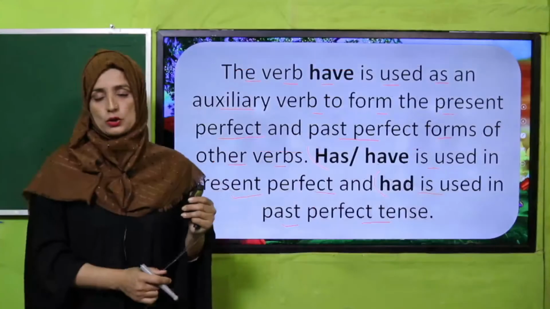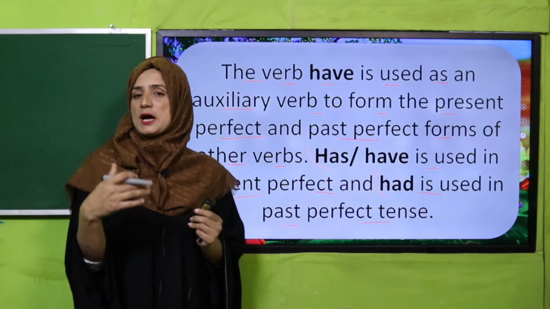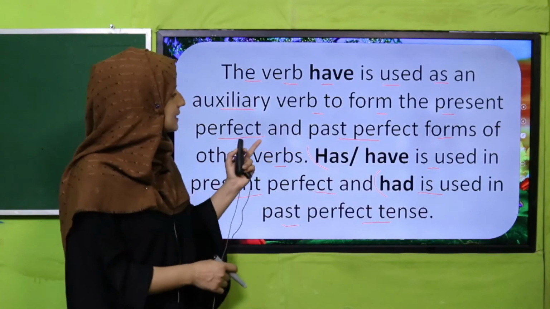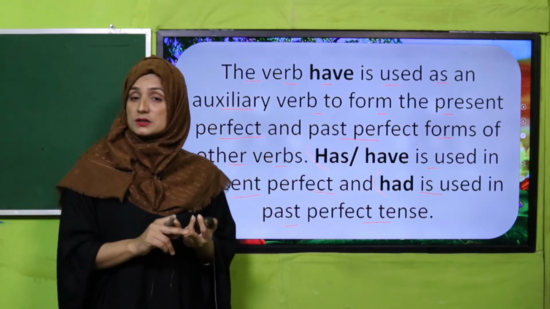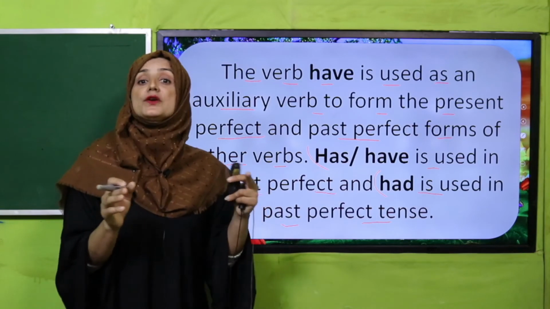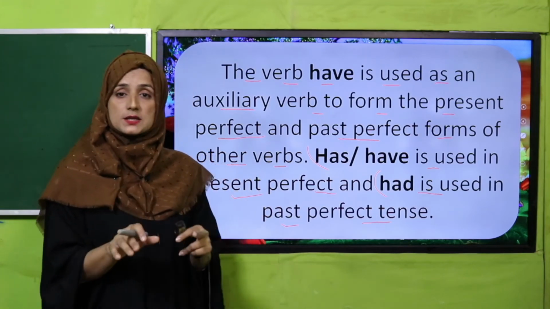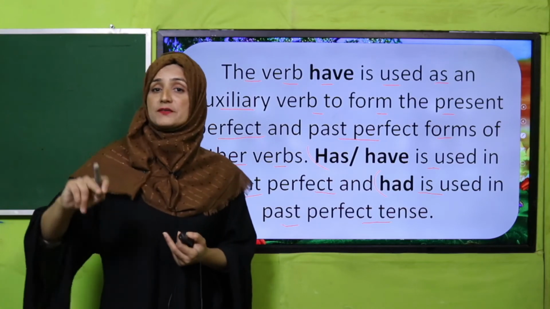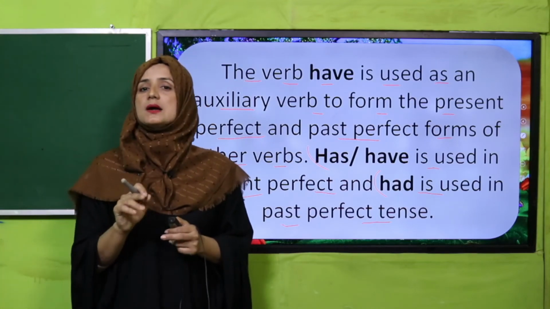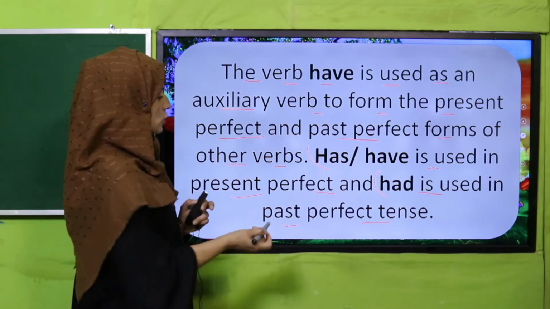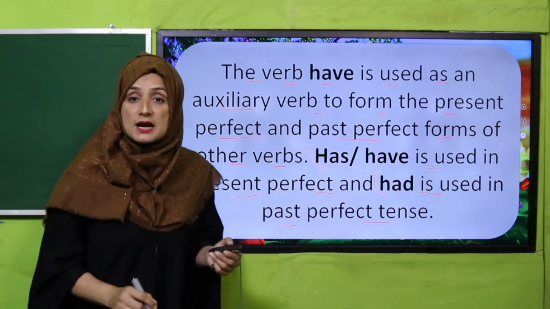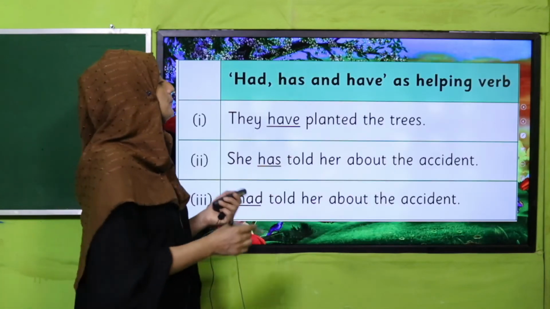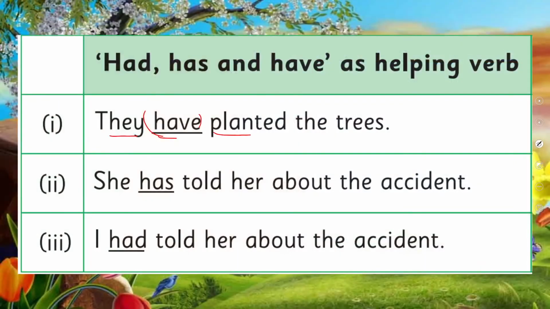Yes, my dear students, already we know that there are different times that we have to face in our life. So that is present perfect, that is completed. That action we have completed is called present perfect. And that action we have completed in the past time is called past perfect time. So when we are talking, we use had and have as a helping verb. So see there, they have planted the trees. They have planted the trees. So have is the helping verb and the third form is being used.